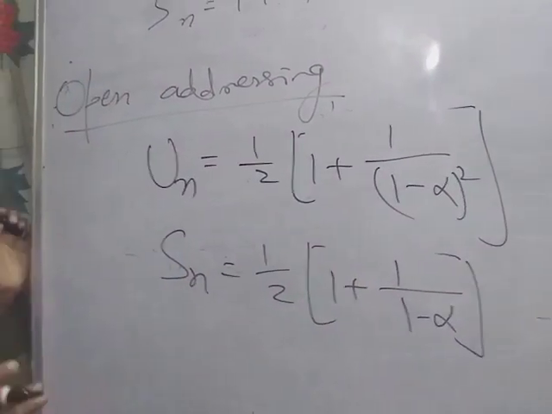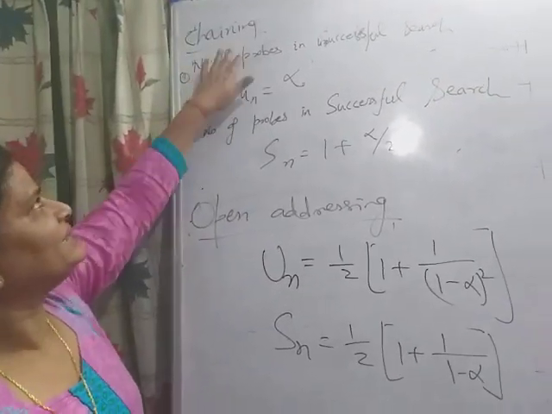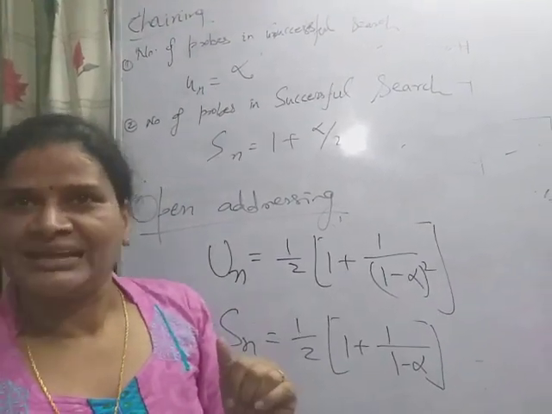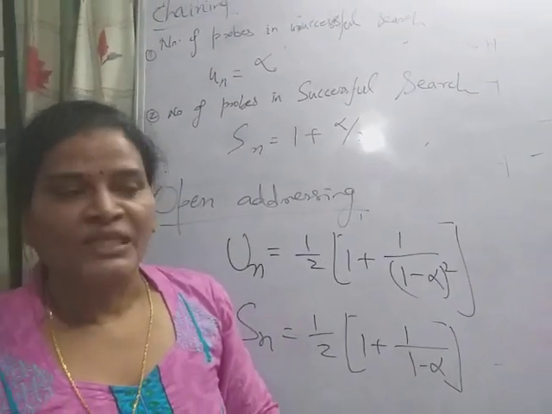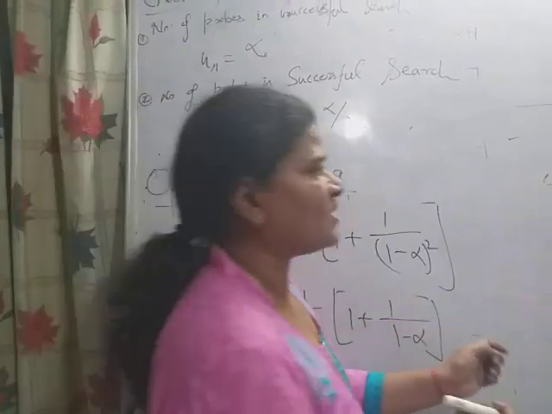I am not giving the proof of this, but I can explain it with a simple example. In the case of chaining, the size of the table is n, so at any particular time we have n linked lists.